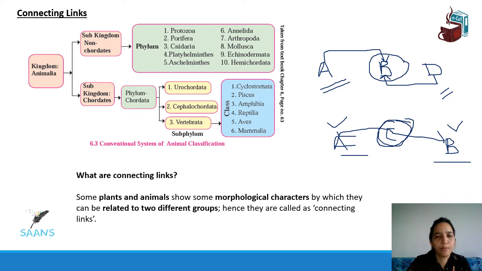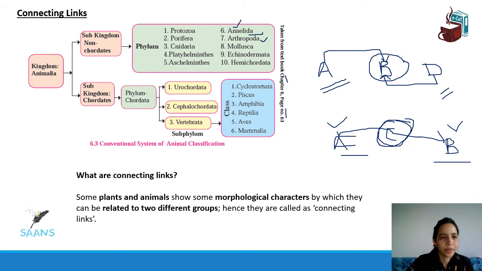A connecting link is going to be somewhere over here, between annelida and arthropoda. In the next slide we'll see what an annelida and an arthropoda are. This basic slide was inserted from your chapter 6, page 63. I took this part so that you understand that we are not going here and there, but all that we learn now is going to be linked to your next chapter. So this is also a connecting link kind of.